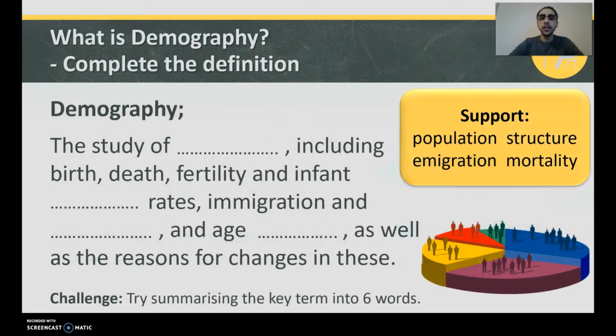Definition. Define demography for me, please. Write down a definition. It's important to get a definition of the topic we're going to be studying for the next 10 lessons or so. Demography is the study of...